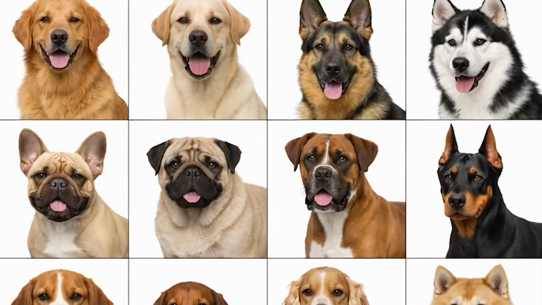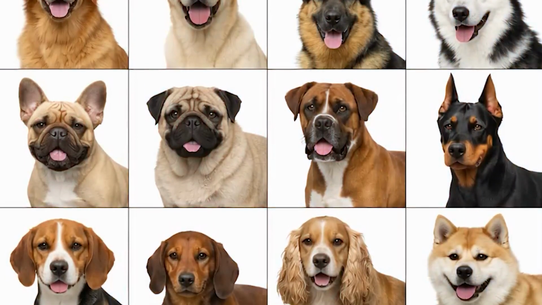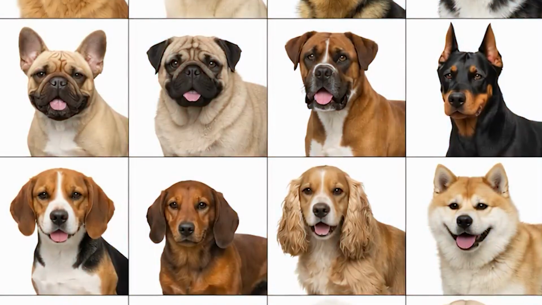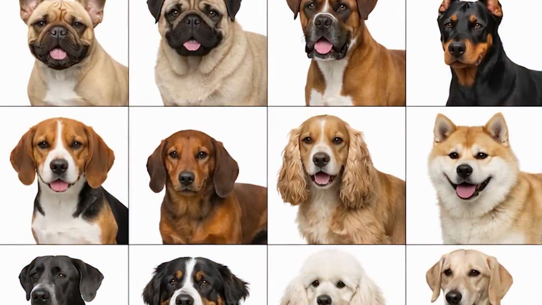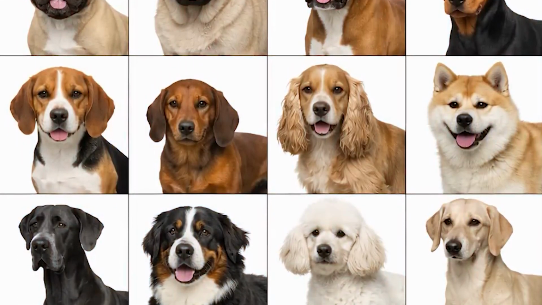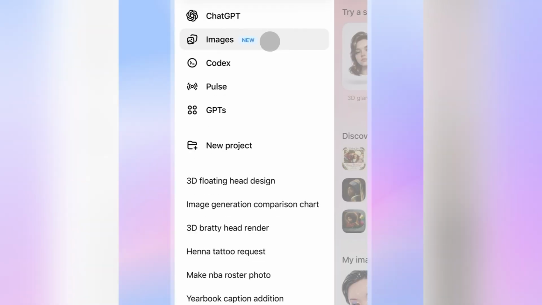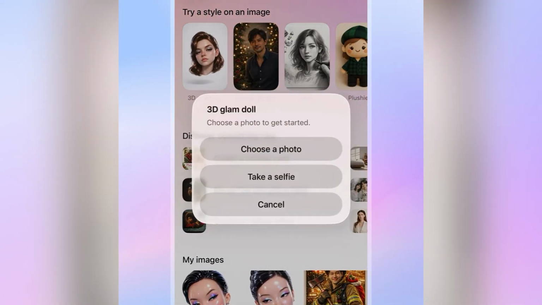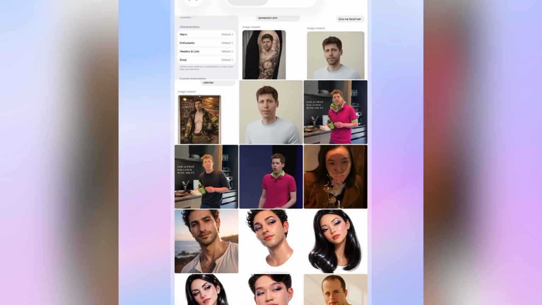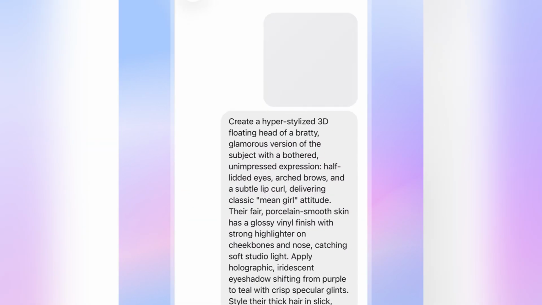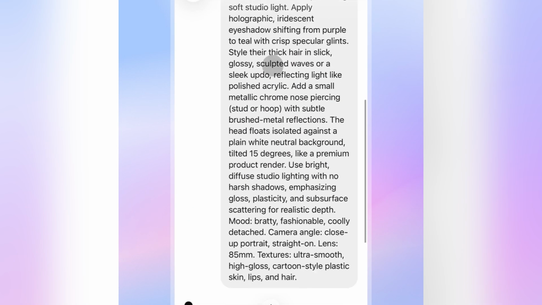After hitting generate, the output is astonishing. Every dog is exactly where it should be. The proportions are correct, and the photorealism is top-notch. This demonstrates that GPT Image 1.5 isn't just a toy. It can handle precise instructions and deliver professional quality results. But we're not stopping there.